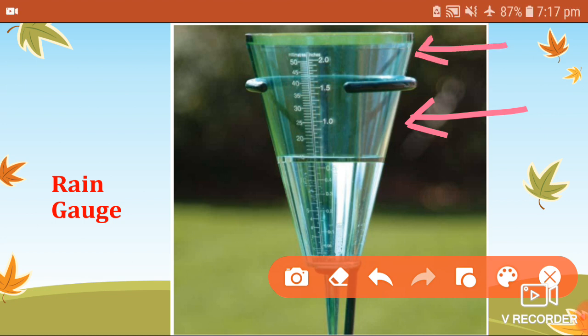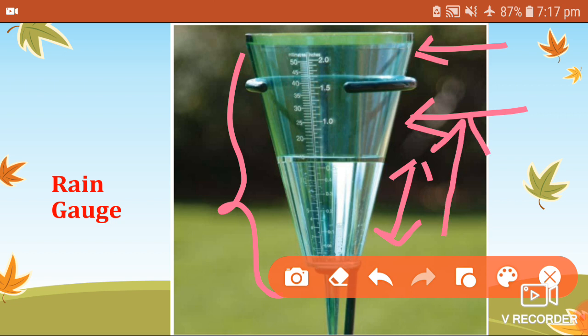Here rainwater is getting collected, and from here to here you can see the measurement is given. Whatever rain comes in, you can see from here to here it is filled with water. If there is more rain, then it will go up as it fills.